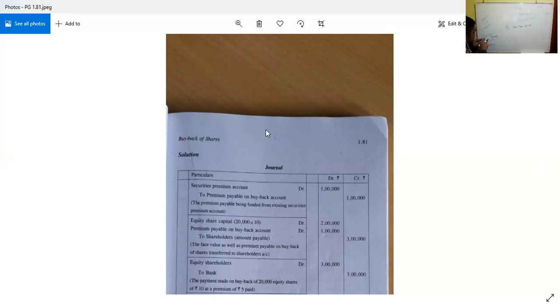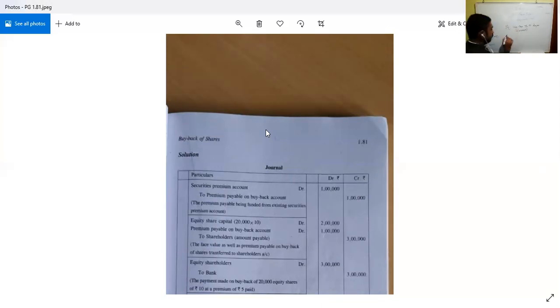So this is not 2 lakh, this is 20,000 into 10 and 20,000 into 5. So equity share capital with the face value, that is 20,000 into 10. How much is the amount? 2 lakh. Okay, so 20,000 into 10, that is 2 lakh.